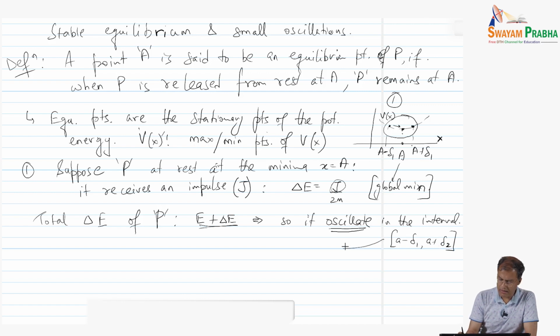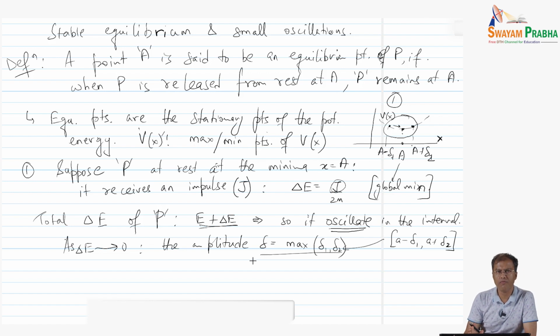As delta E goes to 0, the amplitude delta, which we define as the maximum of the left amplitude delta 1 and the right amplitude delta 2, is going to go to 0.